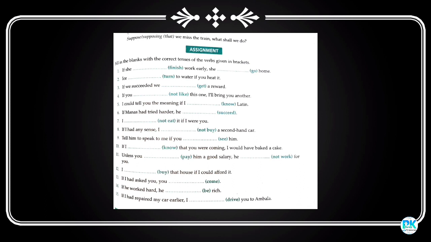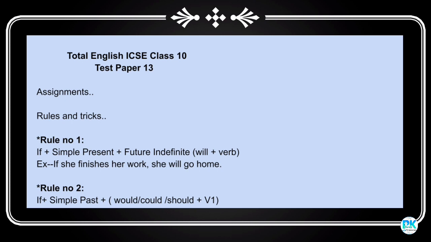Now let's see. Here are the rules and tricks for conditional sentences. Rule number 1. In the if clause, simple present tense is used. Then in the main clause, you have to use future indefinite, that is will plus verb. If she finishes her work, that is in the present tense, she will go home. Okay, quite clear?